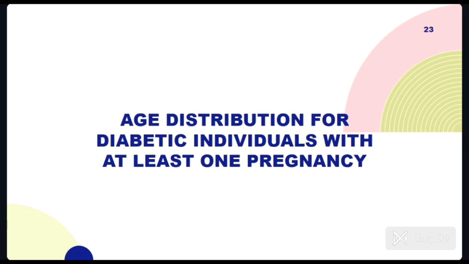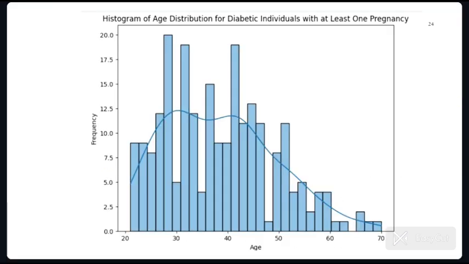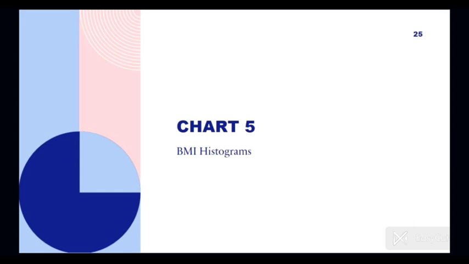Age distribution for diabetic individuals with at least one pregnancy. Late pregnancy equals higher diabetes risk. Women who experienced pregnancies later in life tend to have higher rates of diabetes, implying a link between late pregnancies and increased diabetes risk. Chart 5, BMI histograms.